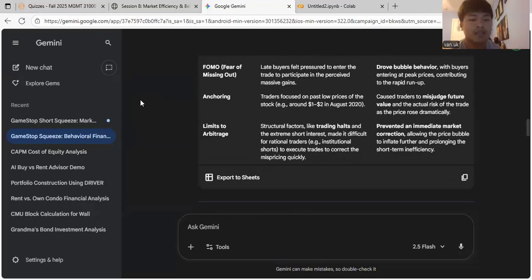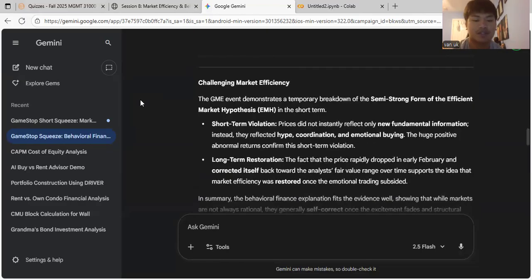And anchoring, which was when traders focused on past low prices of the stock, and that caused traders to misjudge future value and the actual risk of the trade as the price rose dramatically. And there were limits to arbitrage, structural factors like trading halts and extreme short interest, which made it difficult for rational traders to execute trades to correct the mispricing quickly. This prevented an immediate market correction, allowing the price bubble to inflate further and prolonging the short-term inefficiency.